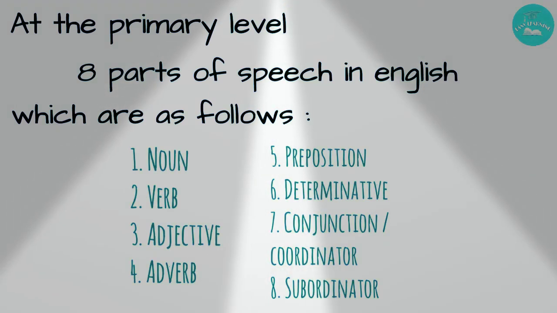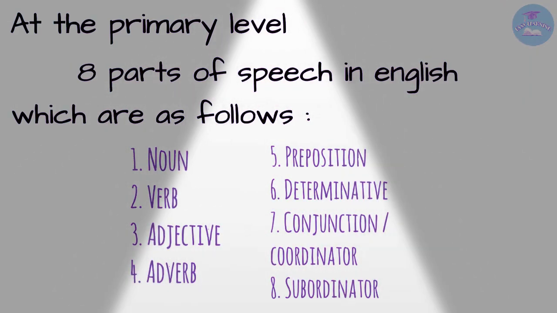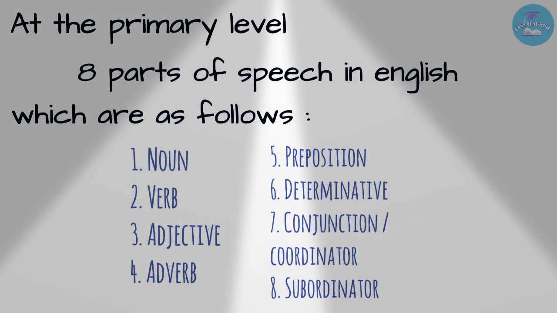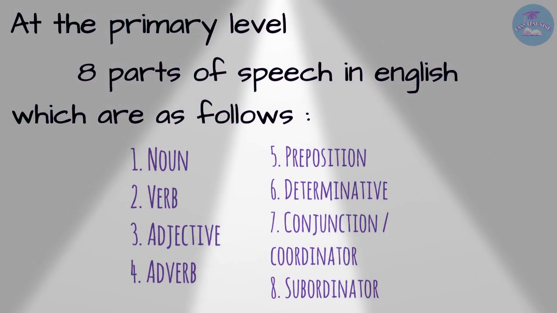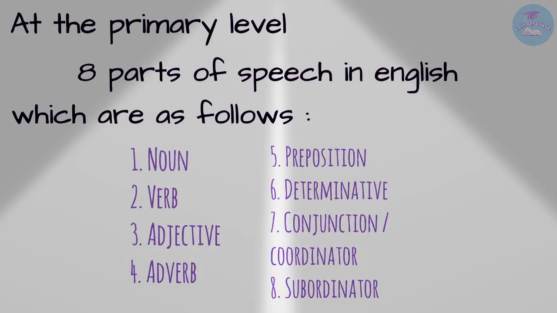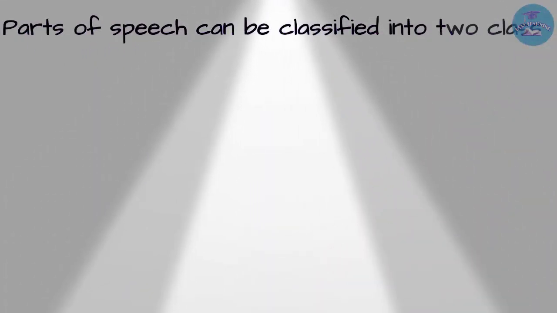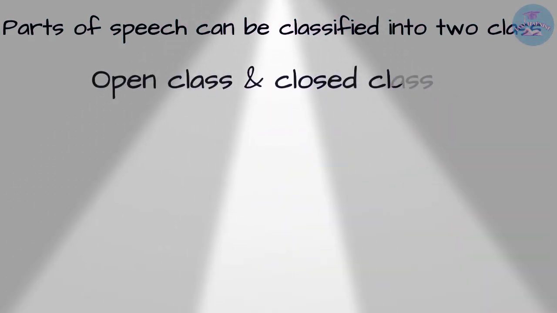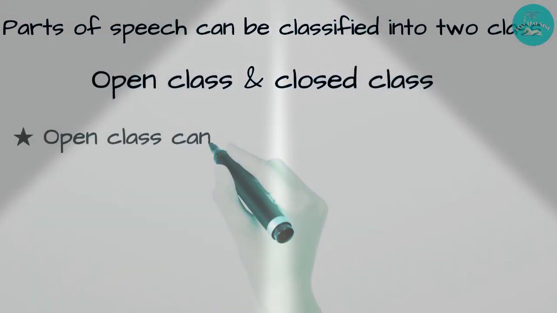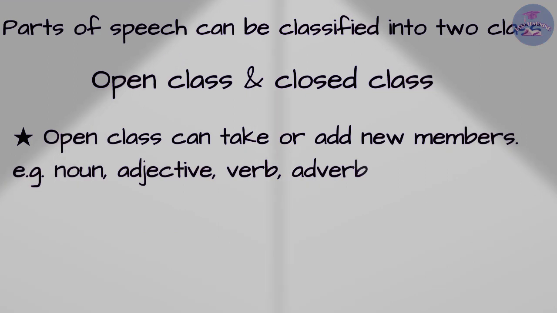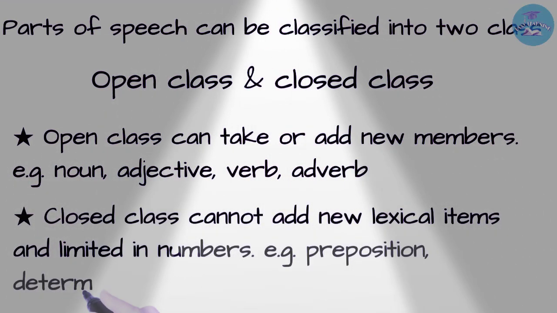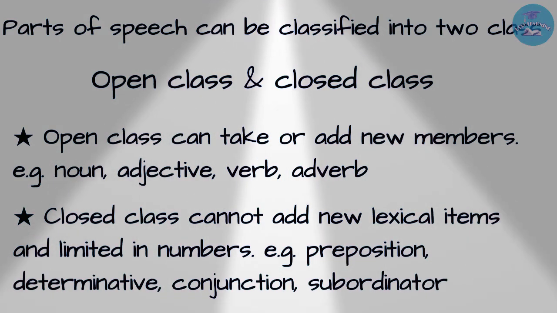So now I will try to define the parts of speech in a very simple and easy way, so that everyone gets to know and is able to understand. Before giving the definitions of the word categories, I would like to inform you that they are classified into 2 classes, which are open class and closed class. Open classes are those word classes that can add new members, and closed classes are those that cannot add new members.